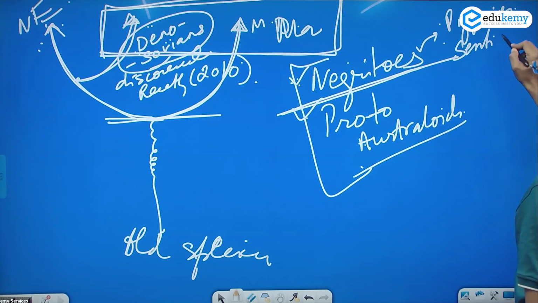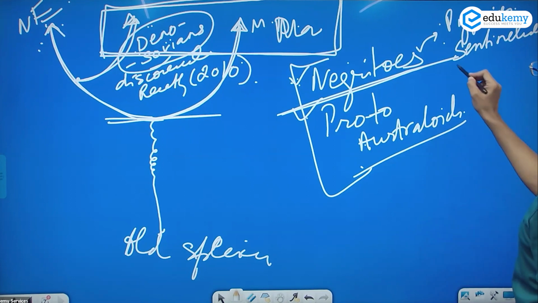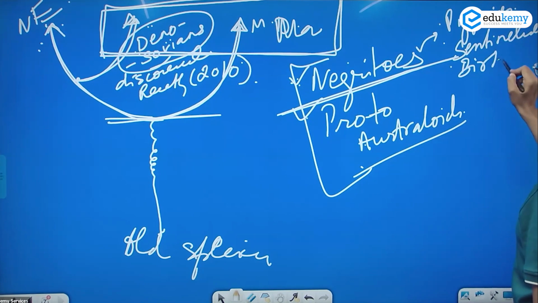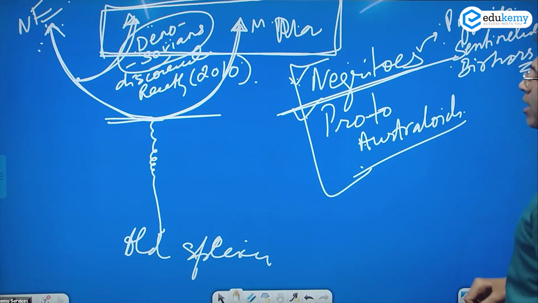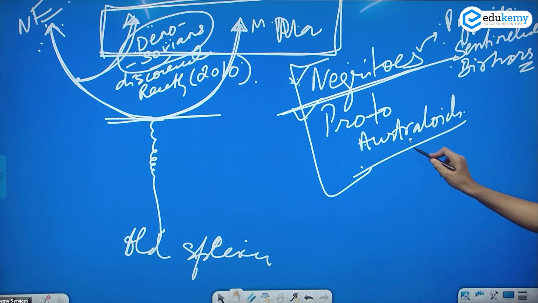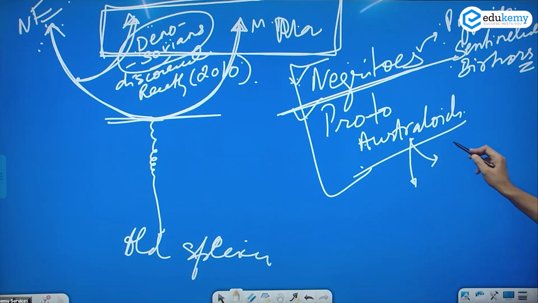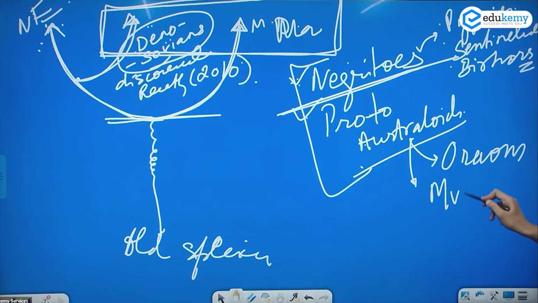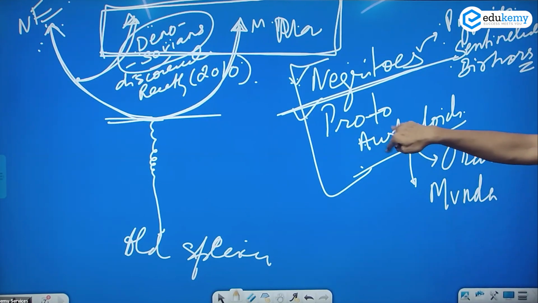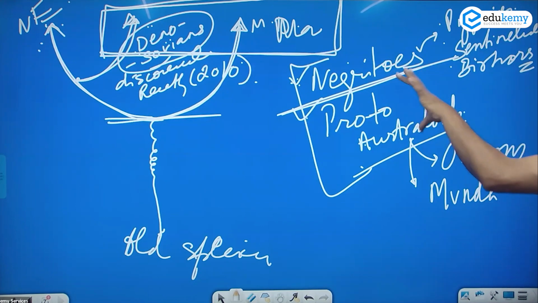India में sentinelese are negritos. Birhor tribes, very primitive tribes in parts of Odisha, they are negritos. People of the central Indian hills, if you know about Oraons, suna aapne Oraons, Munda tribes, okay, they have more familiarity, features with the proto-australoids. So these species, they have the genes of Denisovians.